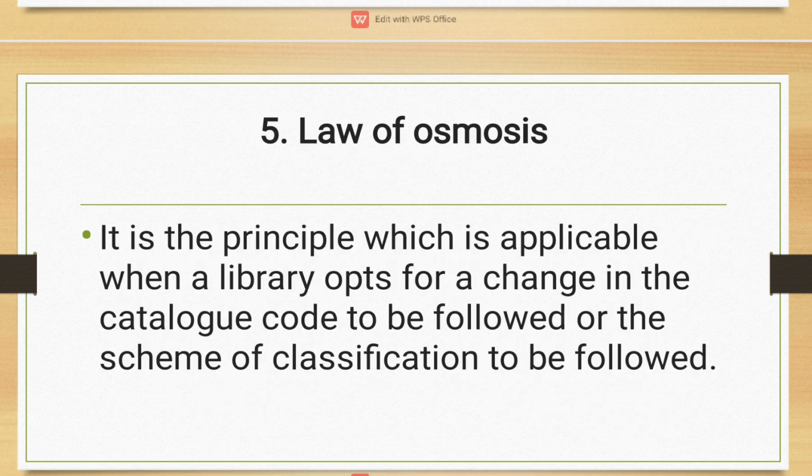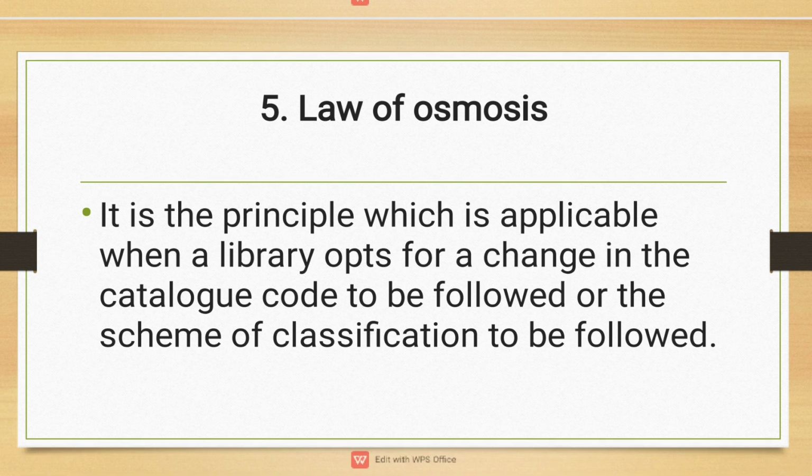Fifth law, law of osmosis. It is the principle which is applicable when a library opts for a change in the catalog code to be followed or the scheme of classification to be followed. This law simply says update according to changes.